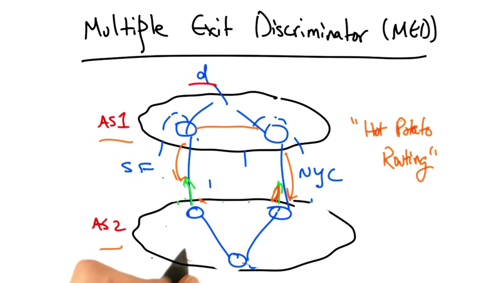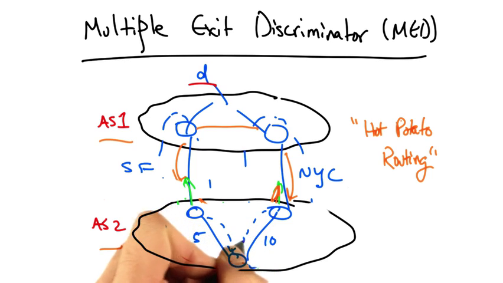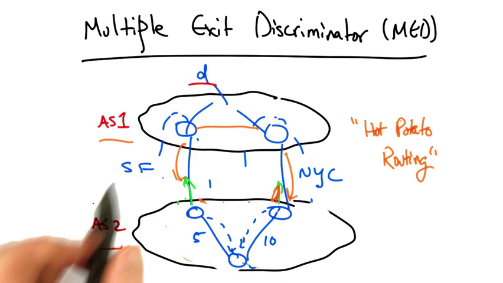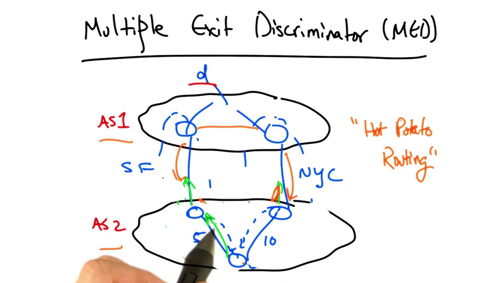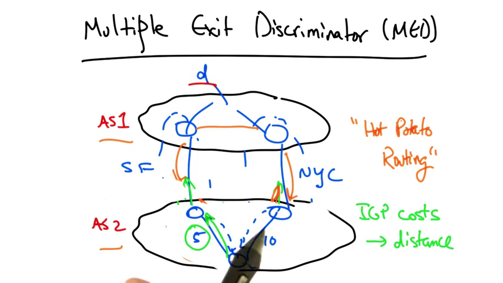In the absence of MED overriding any behavior, typically what will happen is a router inside AS2 would learn multiple routes via internal BGP to different egress points for the same destination D, and it would simply pick the next hop, or the egress router, with the lowest IGP path cost, in this case 5. It's very common practice to set these IGP costs in accordance with distance, or propagation delay, thus resulting in routers inside the AS picking shorter paths.